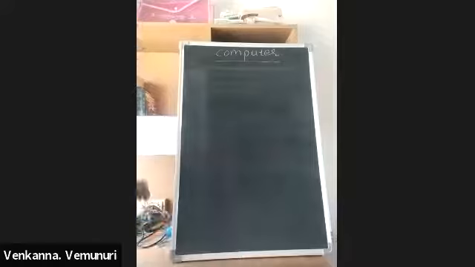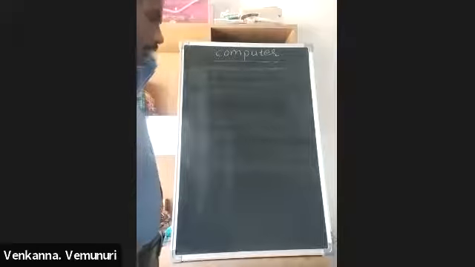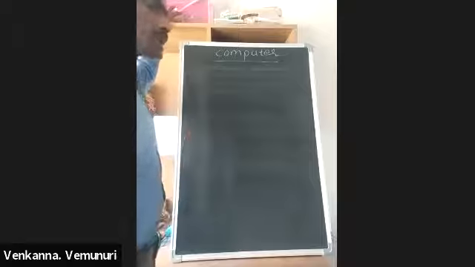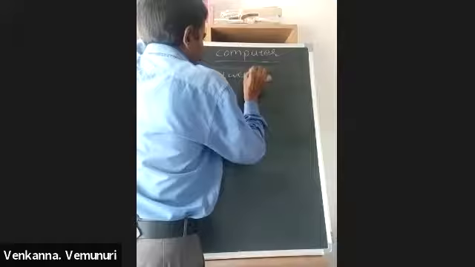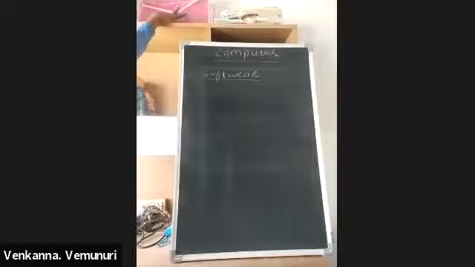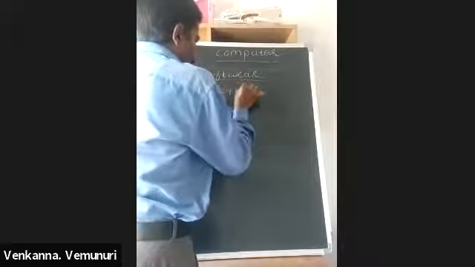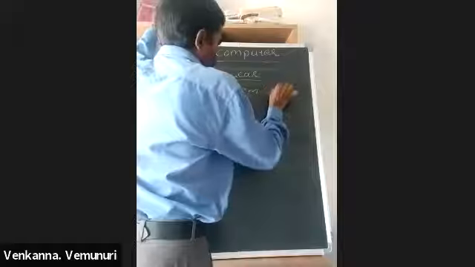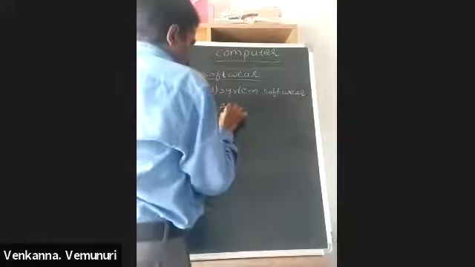Now we are discussing that a computer is a combination of hardware and software. Hardware means we can touch and feel. All physical components are called hardware. Next one is software. Actually, this software is two types. One is system software, and the second one is application software.